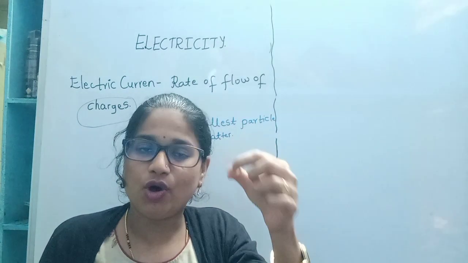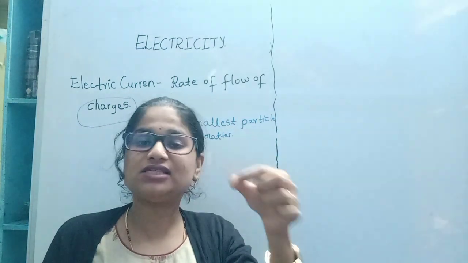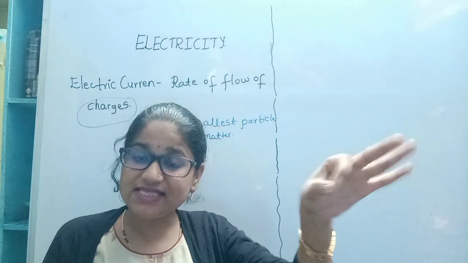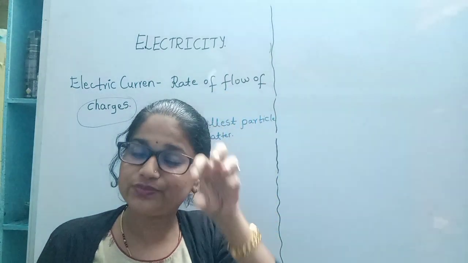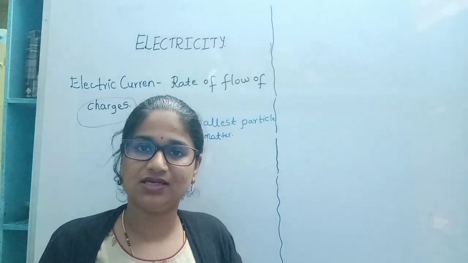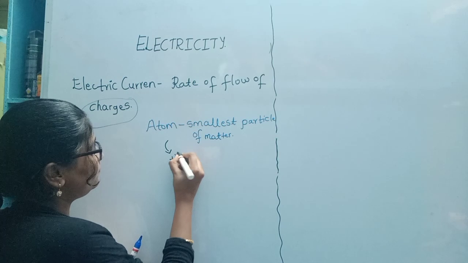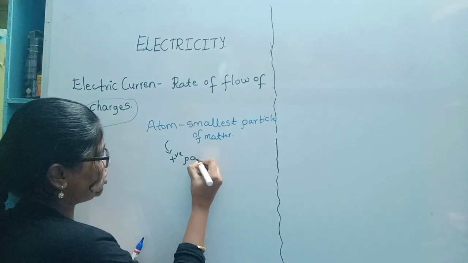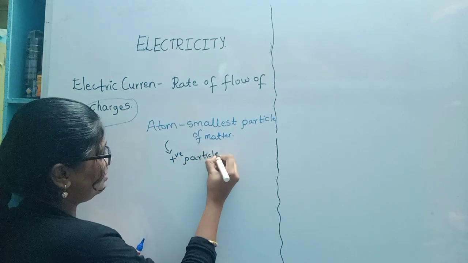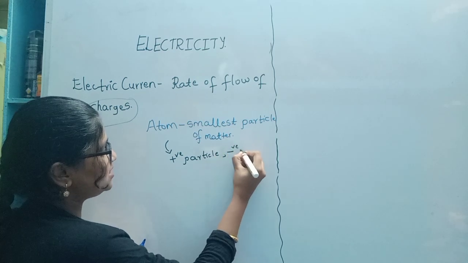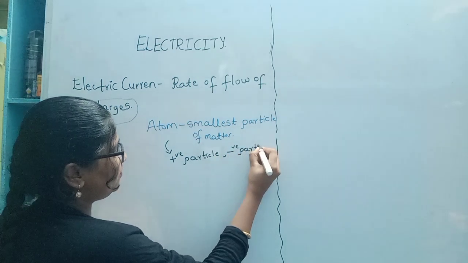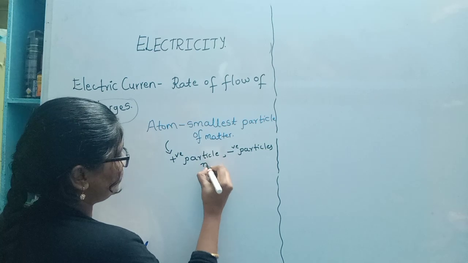Listen here. Already the atom is the indivisible particle. In this indivisible particle, we have still more small particles. So what are these particles? We studied that we have positively charged particles, we have negative particles, then we have the neutral particles.